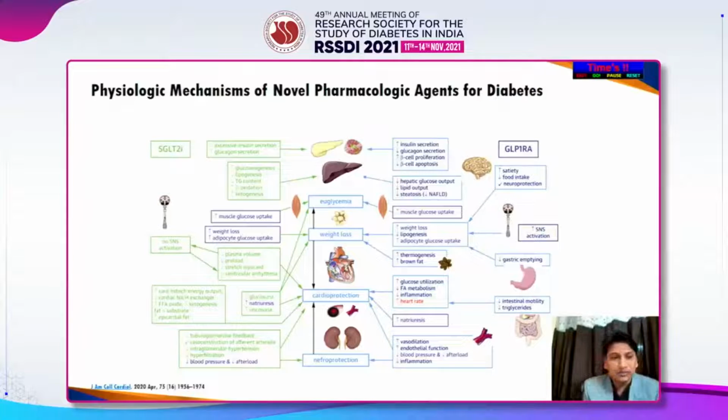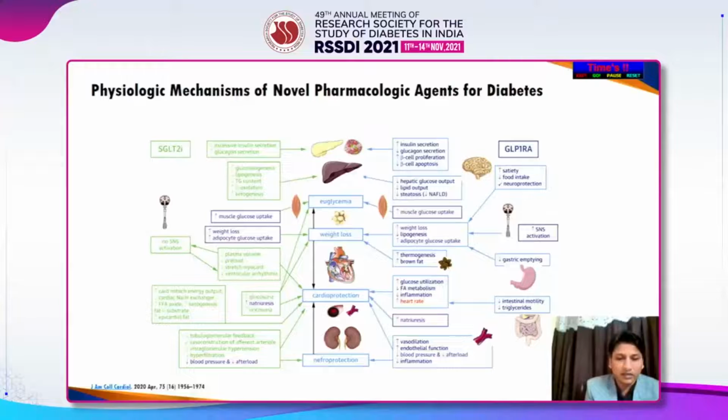The SGLT2 inhibitors, they have no CNS activity, that's sympathetic nervous system activation, but GLP-1 receptor agonists definitely increase the sympathetic nervous system activation. And at the level of the kidneys, if you come from the bottom, at the level of the kidneys, there is decreased tubuloglomerular feedback, vasoconstriction of efferent arteriole decreases, there is decreased intraglomerular hypertension, decreased hyperfiltration, decreased blood pressure, and decreased afterload. Then that has a positive effect on the heart.